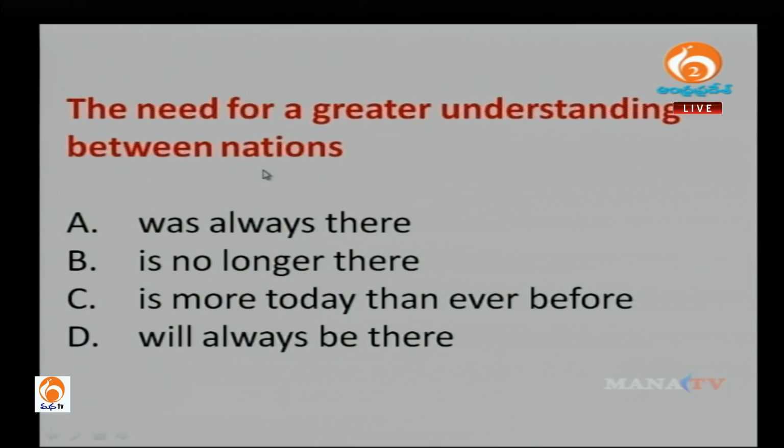So the need for a greater understanding between nations. Take your time to guess what the answer is. You could take a good look at the options, see what options are there, and then we can go back to the passage.